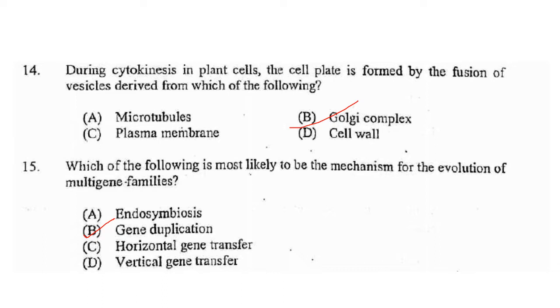I made a mistake by saying it is gene duplication, but what I meant was multi-gene families. Now, what is the mechanism for the evolution of multi-gene families? That is nothing but gene duplication. So the answer is option B.